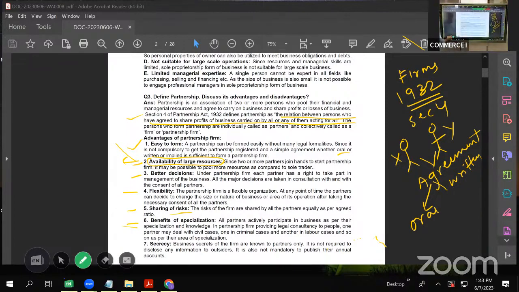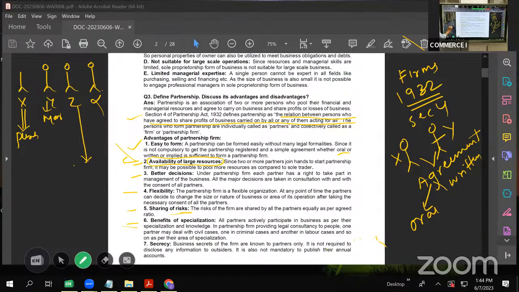But in case of partnership firm, suppose there are 4 partners: X, Y, Z, and Alpha. Suppose X is an expert in purchasing, so he can take care of the purchase department. Y is an expert in marketing, so he can take care of the marketing department. Z is good in accounting, so he'll take care of writing the books of account and all that. And Mr. Alpha is good in arranging finances, so he'll take care of the finance department. Like this, we can get the benefit of the expertise of each partner in case of partnership, which is not possible in case of proprietary firm.